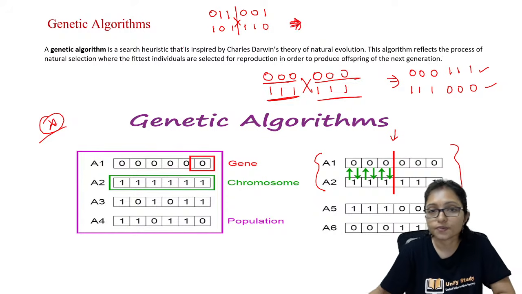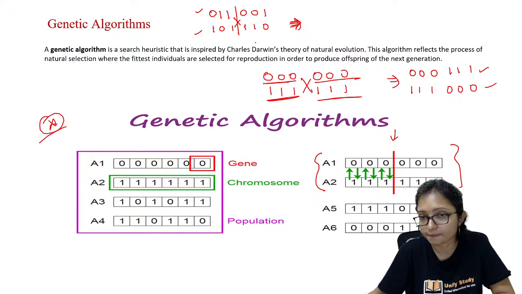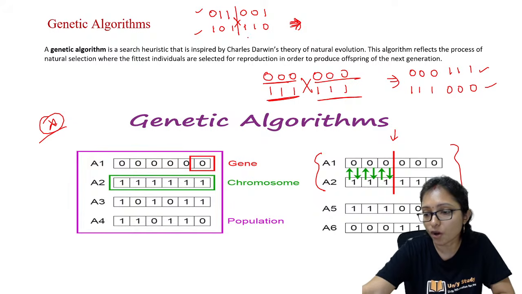Do it. This is the parent I am giving you: here 0, 1, 1, then 0, 0, 1, and here 1, 0, 1 and 1, 1, 0. What will be the new offspring? Do it and tell me in the chat box. These are very important questions. What will be the answer?